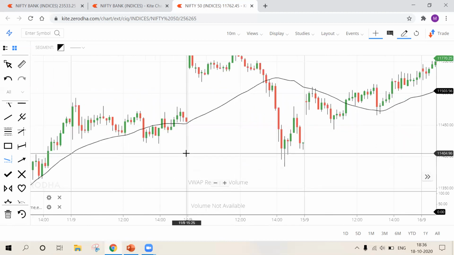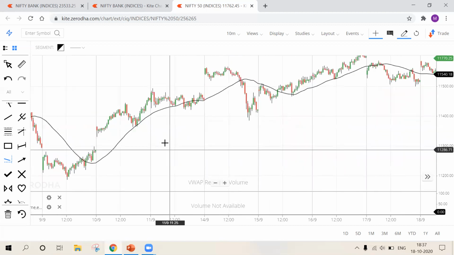I repeat, look for a third reaction from the trend line. Look for a breakout or rejection from a support or resistance level. And look for higher high formation or lower low formation in the 10-minute time frame, and both breakout candle and confirmation candle should be of the same color. And fourth confirmation is to take confirmation from the moving average.